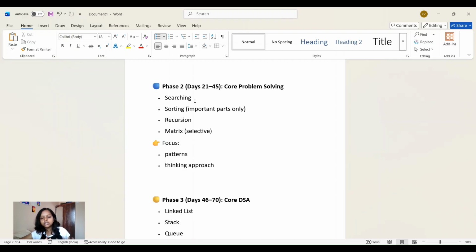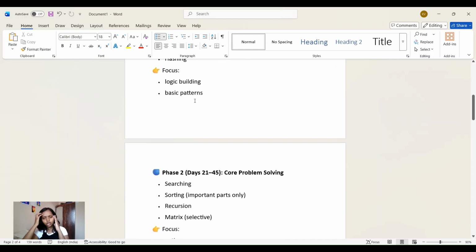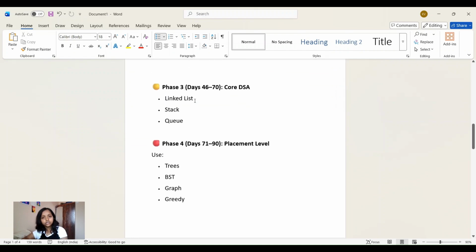And here our focus is thinking approach and patterns. That's important. Phase 2 is also important. Now phase 3. Now you are done with basics and you know how to build a logic. You are able to solve a basic simple question, easy level question, a bit medium level questions. Now phase 3 is days 46 to 70.